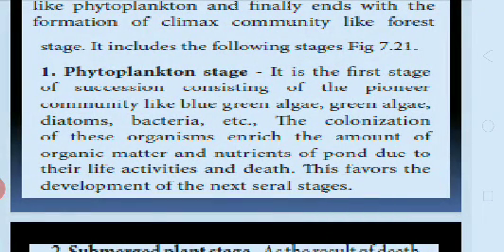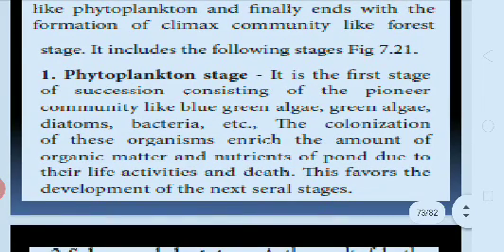Phytoplankton stage. It is the first stage of succession, consisting of the pioneer community like blue-green algae, diatoms and bacteria. The colonization of these organisms enriches the amount of organic matter and nutrients of the pond due to their life activities and death. This favors the development of the next several stages.